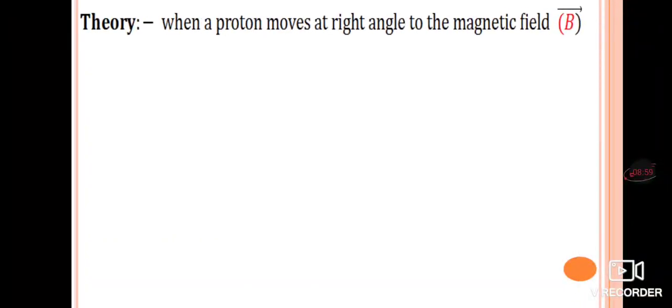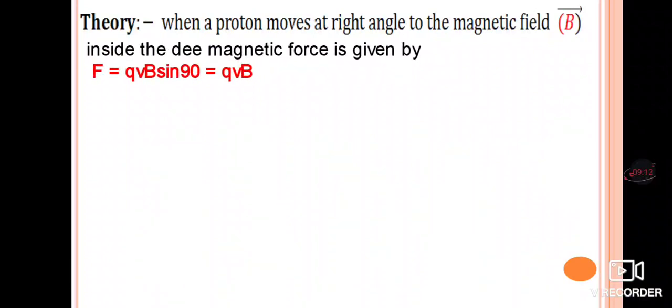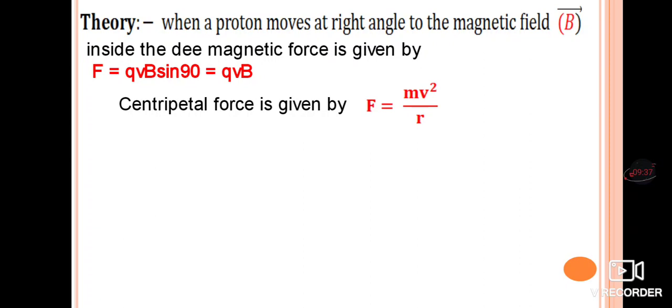Next, we will discuss the theory behind the cyclotron. When a proton moves at right angles to the magnetic field B, we already know the magnetic force acting. Inside the Ds, the magnetic force is Fm = QVB sin theta. Since they are perpendicular, theta is 90 degrees and sin 90 is 1, so F = QVB. Since it takes a circular path, it also exhibits the centripetal force, given by F = mv squared by r.